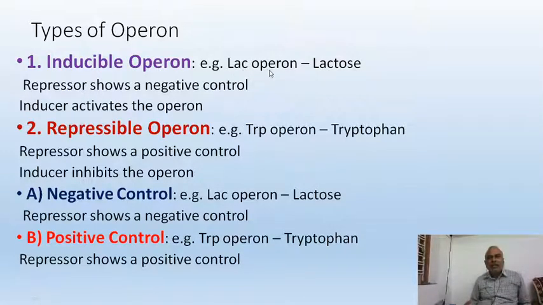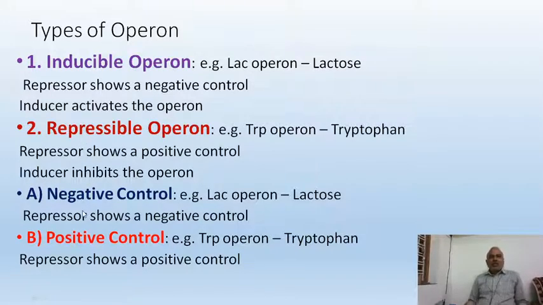The inducible operon is the lac operon. What is an inducible operon? The repressor shows negative control, and only the inducer shows positive control. The inducer will activate, hence it is called an inducible operon. What is the repressible operon? Example, the tryptophan operon. The repressor always shows positive control and the inducer will inhibit. In the first case, the inducer will activate. Here, the inducer will inhibit. The inducer will repress the operon.